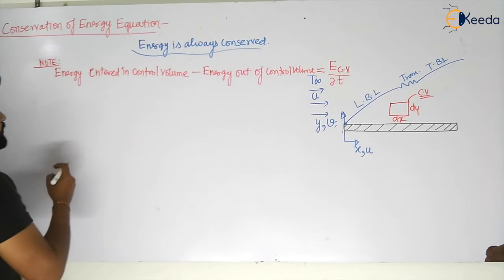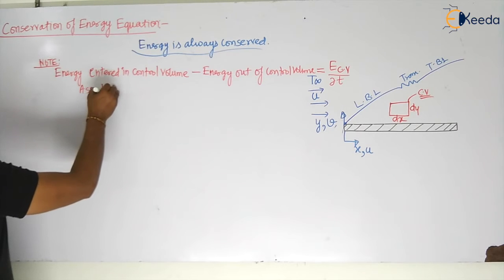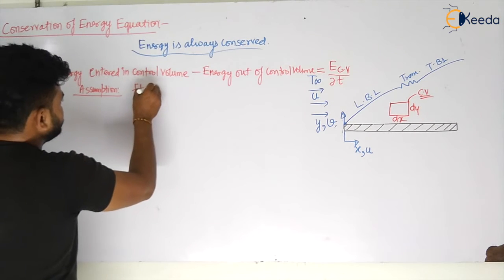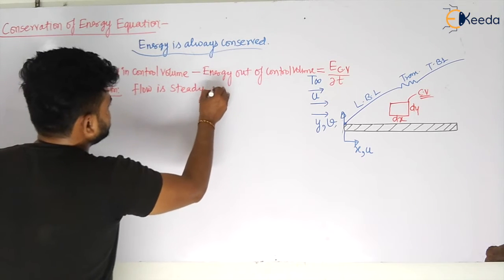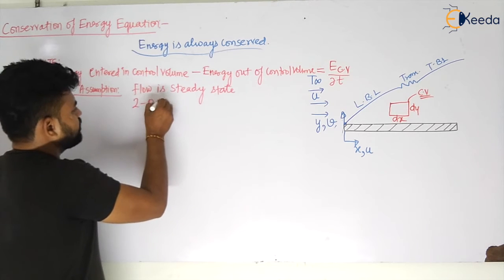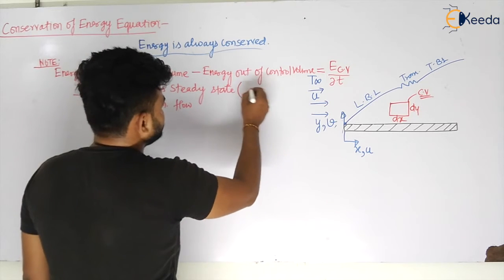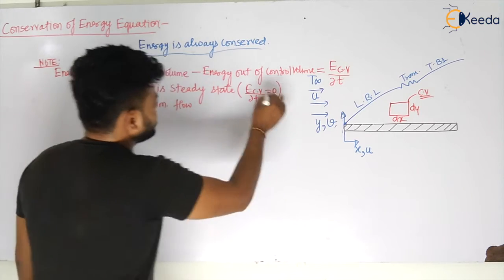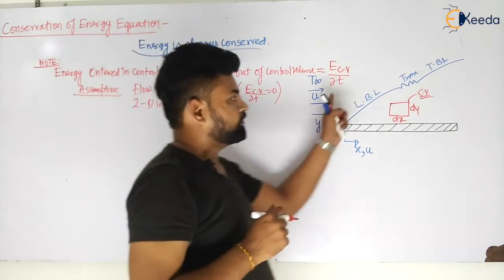But the first assumption I am taking is that our flow is steady state. That means properties will not change with respect to time. And I am also considering two-dimensional flow. So the energy of the control volume with respect to time will become equal to 0. Yes or no, my dear students?